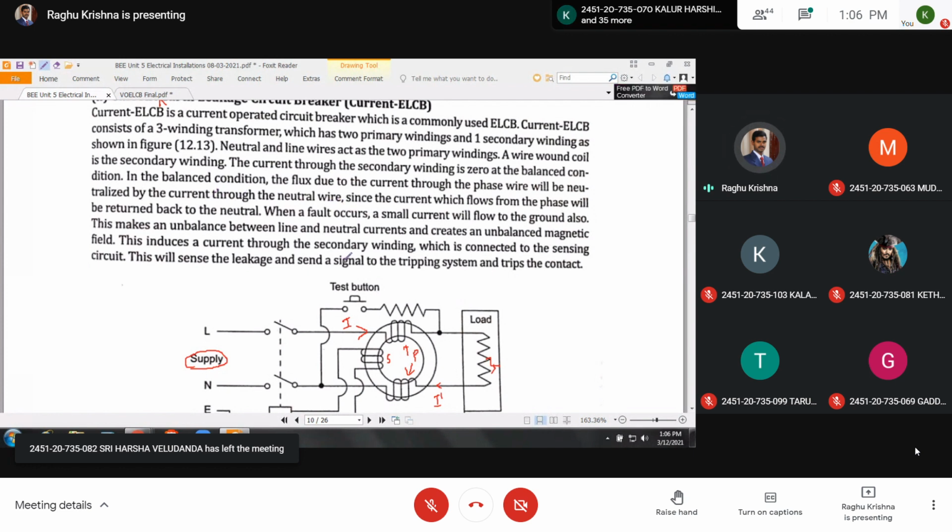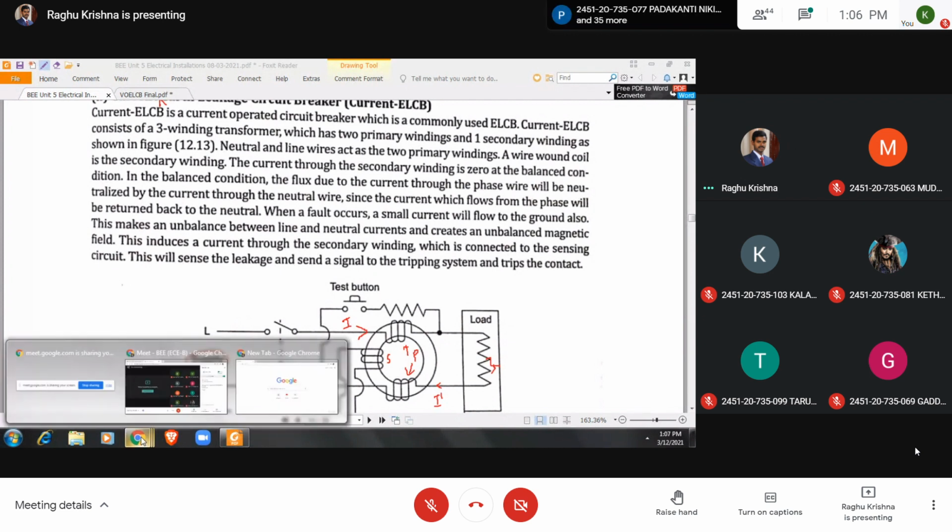Here this is the phase wire, so it is called line or phase. Line and neutral means phase voltage. Line is also sometimes called phase.